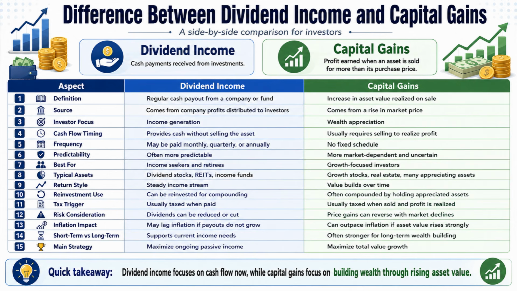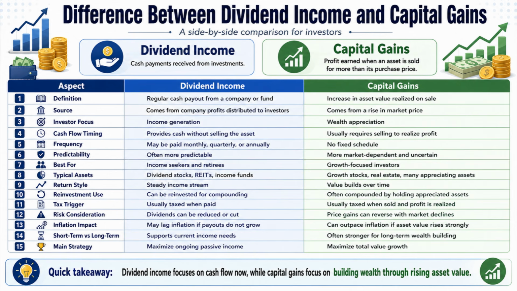Number 4. Dividend income provides cash flow without selling the asset, whereas capital gains usually require selling the asset to realize profit. Number 5. Dividend income may be paid monthly, quarterly, or annually, whereas capital gains have no fixed schedule. Number 6. Dividend income is often more predictable, whereas capital gains are more market-dependent and uncertain. Number 7. Dividend income is best for income seekers and retirees, whereas capital gains are usually better for growth-focused investors.